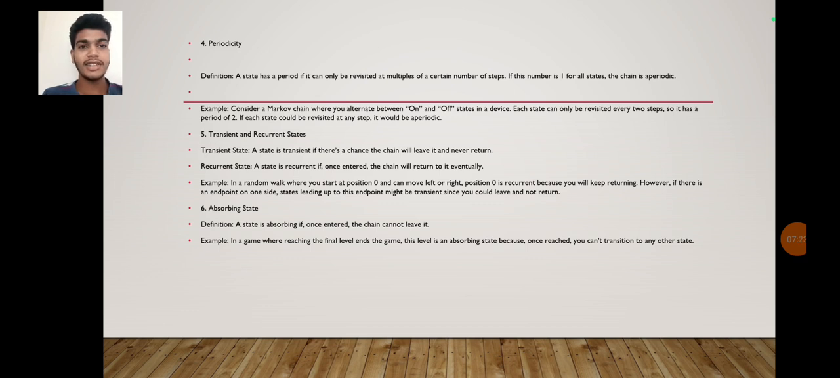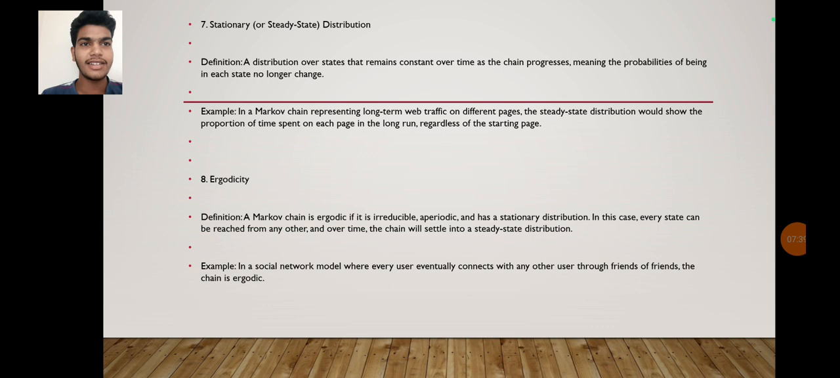Sixth one, absorbing state. Definition: a state is absorbing if, once entered, the chain cannot leave it. Example: in a game where reaching the final level ends the game, this level is an absorbing state because once reached, you can't transition to any other state. Seventh, stationary distribution: a distribution over states that remains constant over time as the chain progresses, meaning the probabilities of being in each state no longer change. Example: in a Markov chain representing long-term web traffic on different pages, the steady state distribution would show the proportion of time spent on each page in the long run, regardless of the starting page.